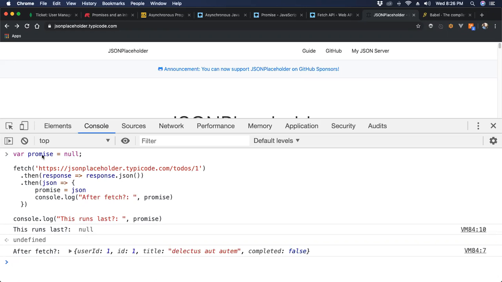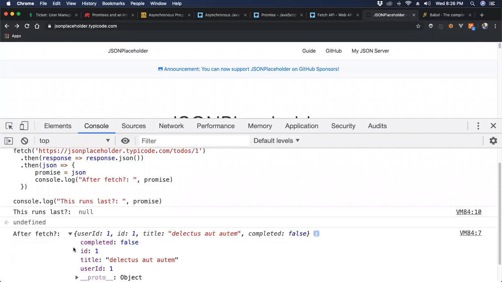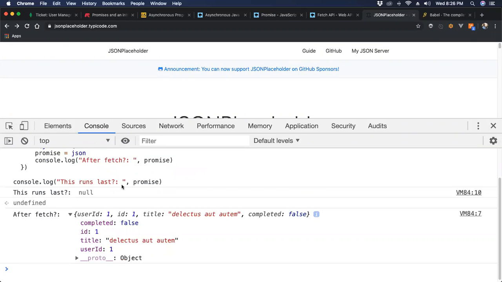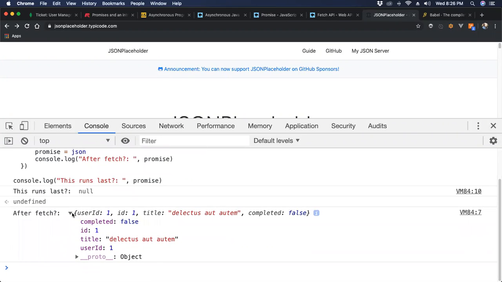So again, the whole point of all this is promise is not JSON yet. All of this has not run. And then we get undefined because something's returning something and it just has undefined. But then finally, when I do console.log after fetch, all of this code has finally run, and I indeed have the data, the JSONified data that I was expecting.